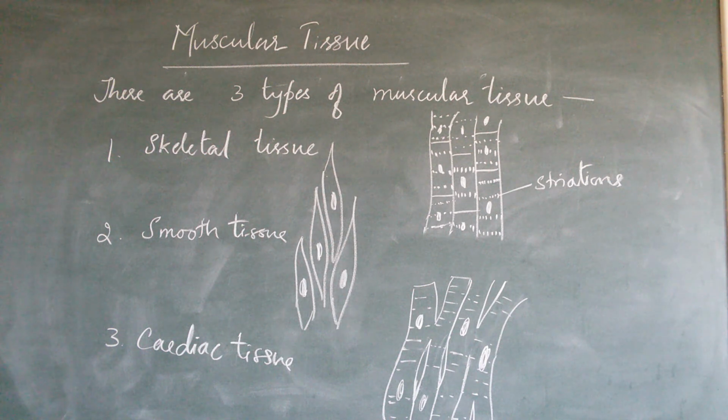So this is regarding the three types of muscular tissue. In today's class we have discussed what a muscular tissue is, what the structure of muscular tissue is, what the important properties of muscular tissue are, and lastly the different types of muscular tissue. In that, there are three types: skeletal tissue, smooth tissue, cardiac tissue. You should be able to understand the differences between all three types of tissue. So this completes the next type of tissue, that is muscular tissue. We have already completed epithelial tissue.